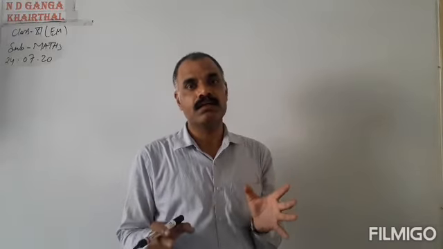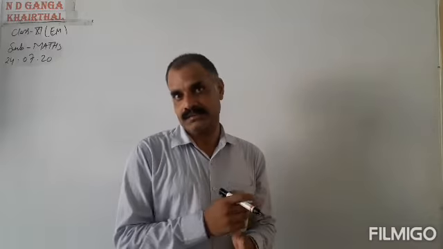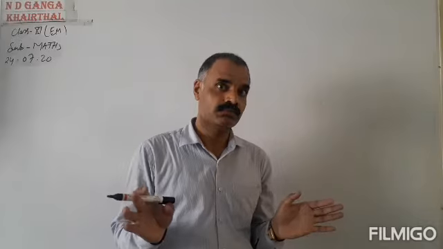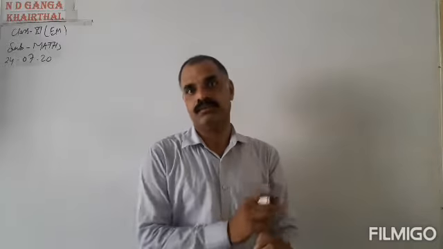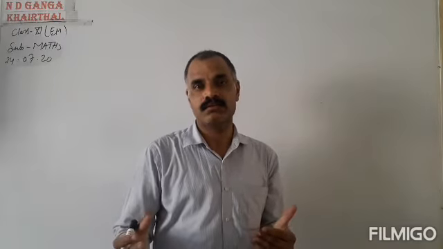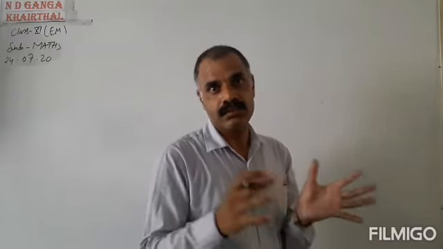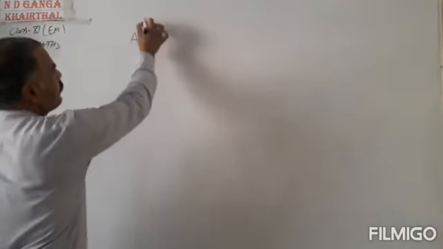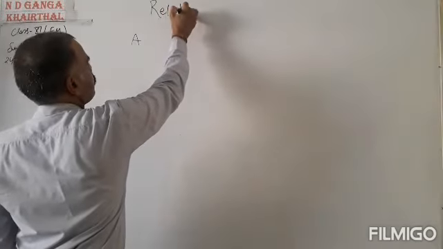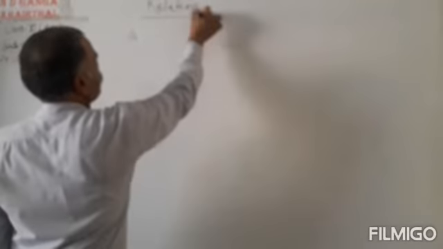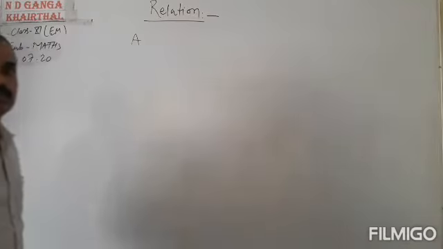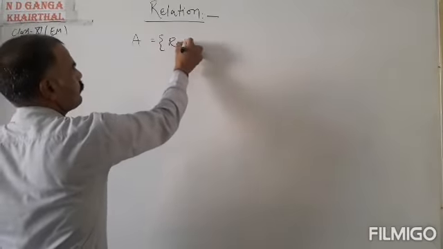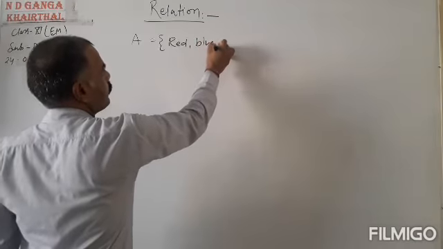What is meant by the relation in mathematics? We know what is relation in our daily life, but what is the relation in mathematics? So let us take an example. Let us take a set A, that is red, blue and green.